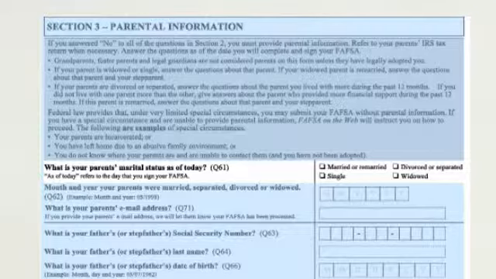Remember, this question pertains to the people we just defined as your parents. So, for example, if your mom and dad divorced and now you're living mostly with your mom and she's remarried, your mother's marital status for this question is married or remarried.